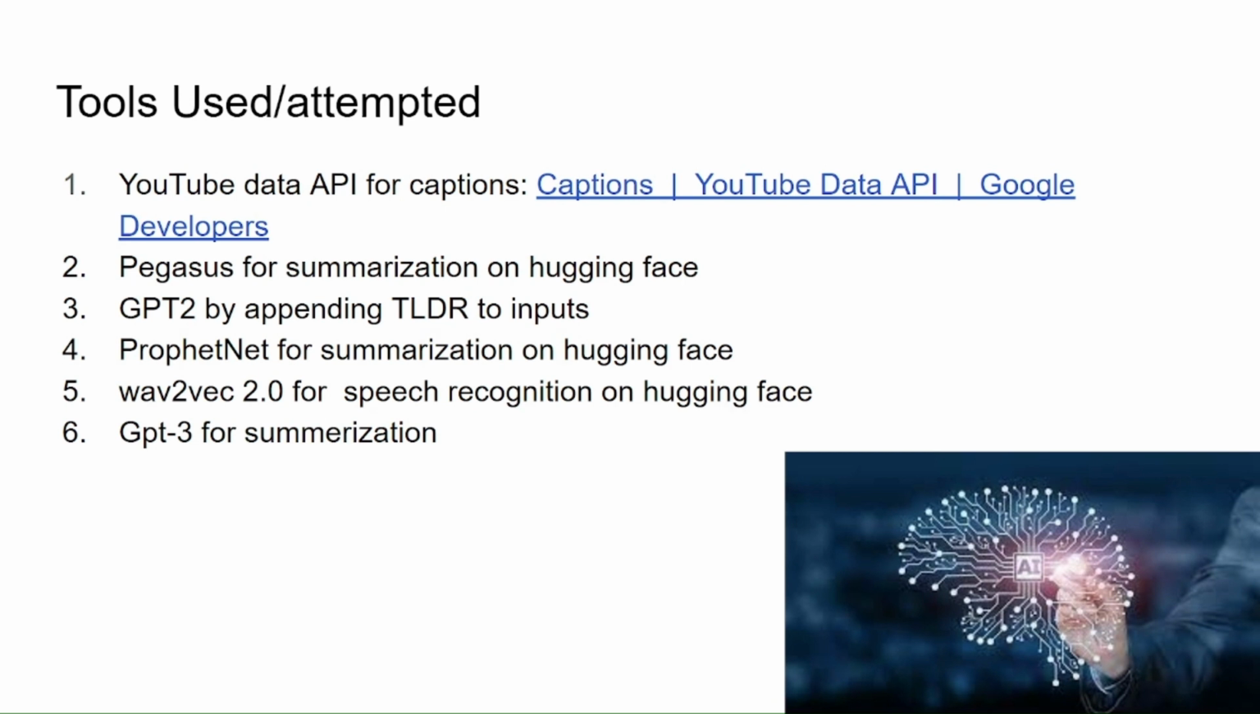In our implementation, we use Wave2Vec for speech recognition and GPT-3 for summarization. We attempted to use Pegasus, GPT-2, and ProphetNet, which did not work for differing reasons.